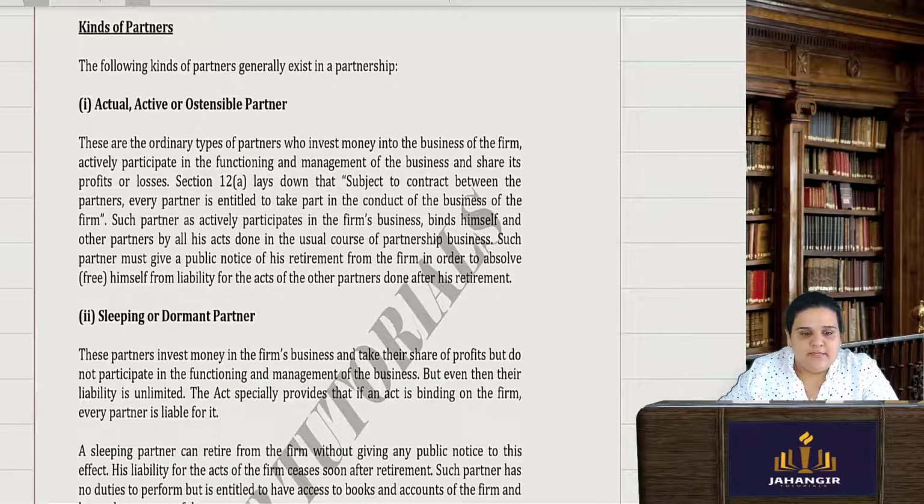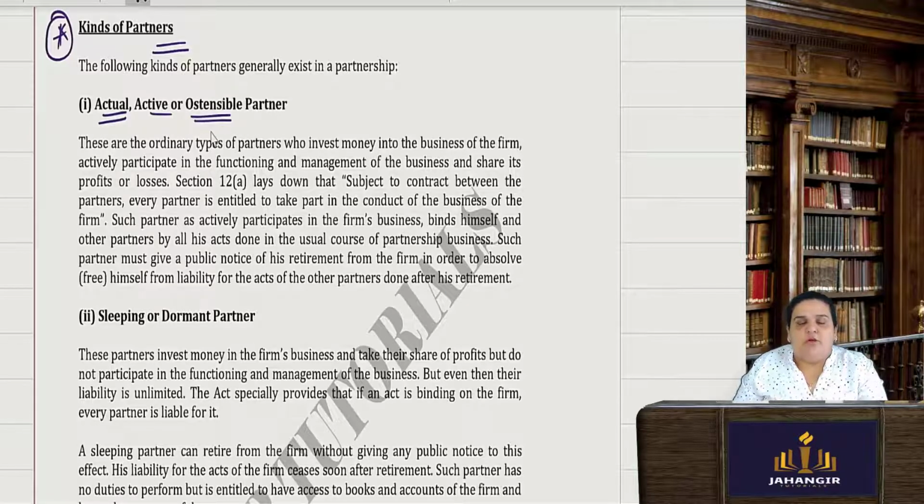Now coming to an interesting and the most important part of the chapter also: kinds of partners. You have the normal, actual, active or ostensible partner. They are the partners who are involved in the day-to-day transactions of the business. They participate in the entire management of the business. They share profits and losses. Such partners are actively participating in the firm's business and therefore bind themselves and the other partners by all the acts done in the usual course of the business.